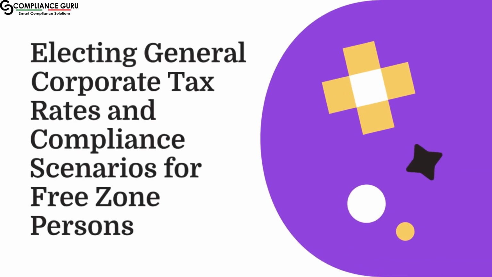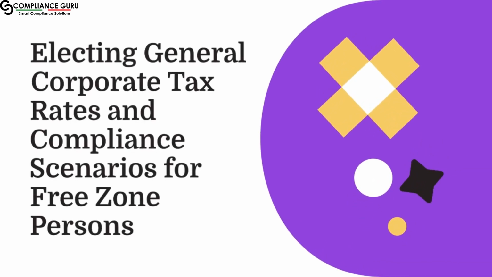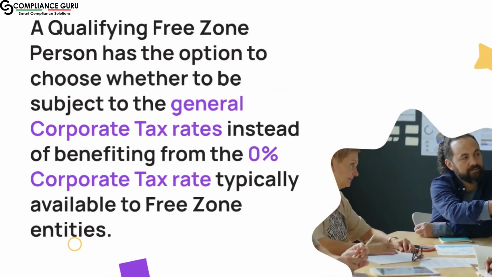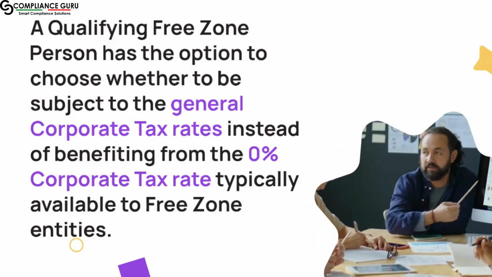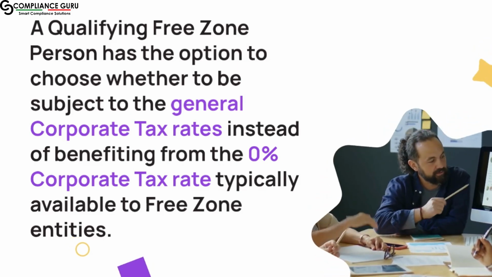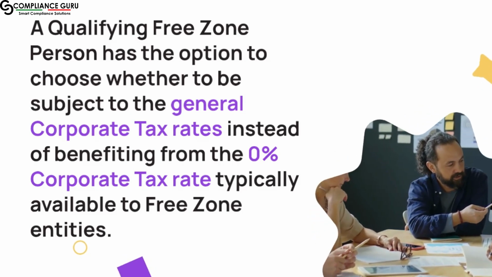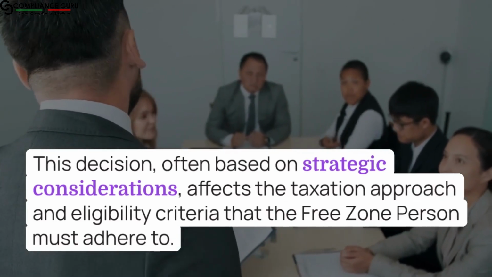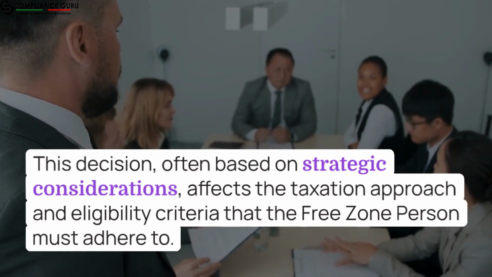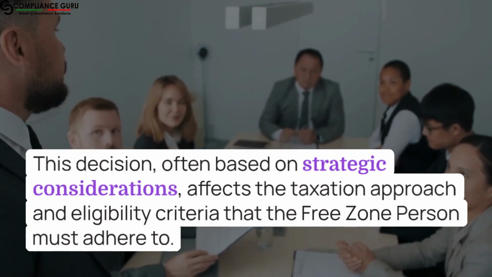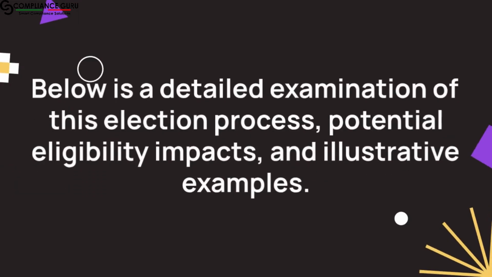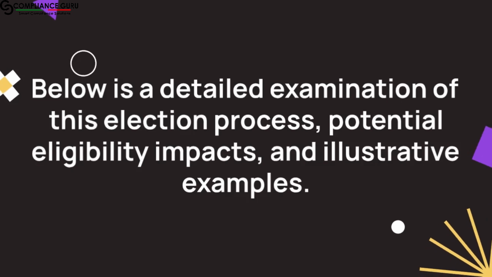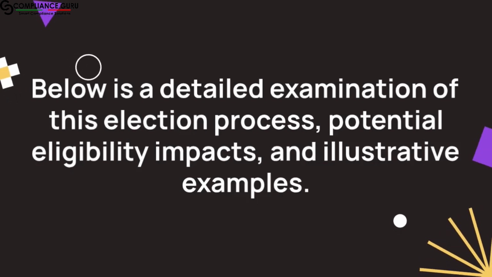Electing general corporate tax rates and compliance scenarios for free zone persons. A qualifying free zone person has the option to choose whether to be subject to the general corporate tax rates instead of benefiting from the 0% corporate tax rate typically available to free zone entities. This decision, often based on strategic considerations, affects the taxation approach and eligibility criteria that the free zone person must adhere to. Below is a detailed examination of this election process, potential eligibility impacts, and illustrative examples.